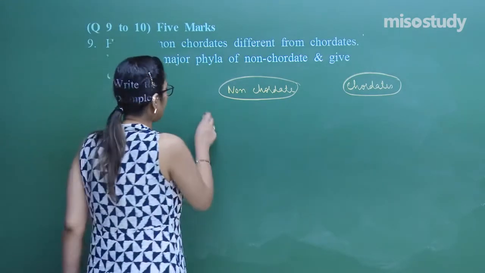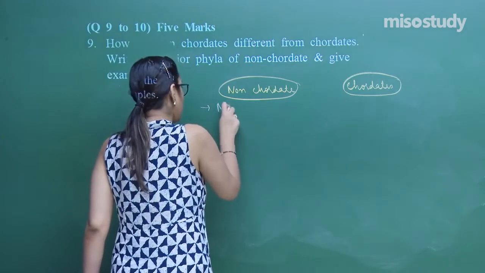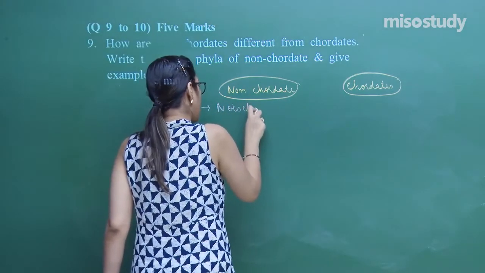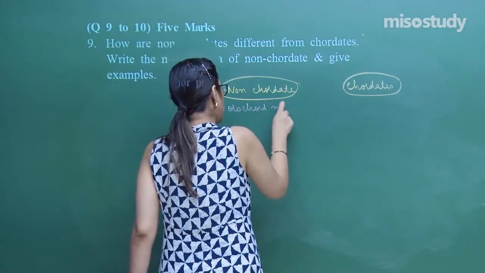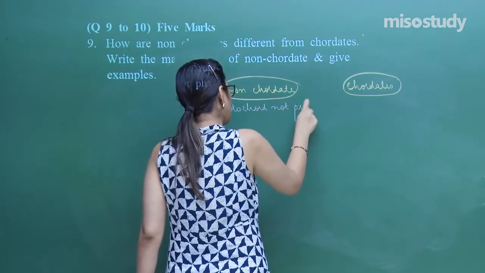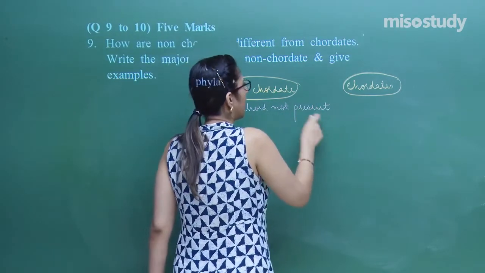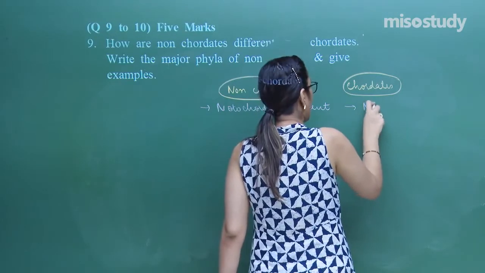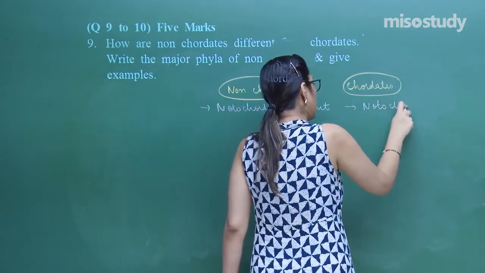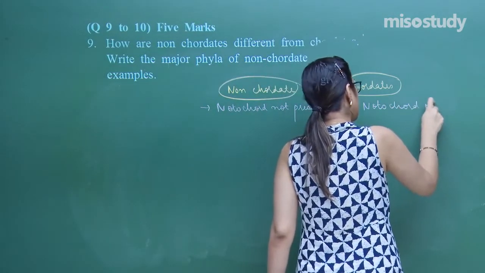Let's first discuss the notochord. Notochord is not present in non-chordates, whereas in chordates a notochord is present.